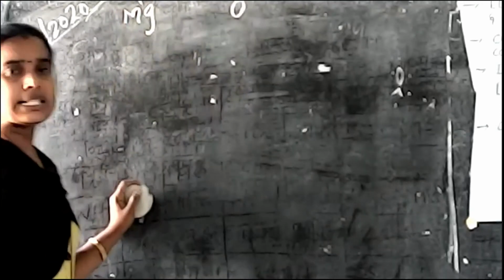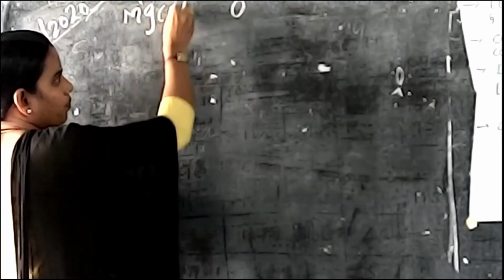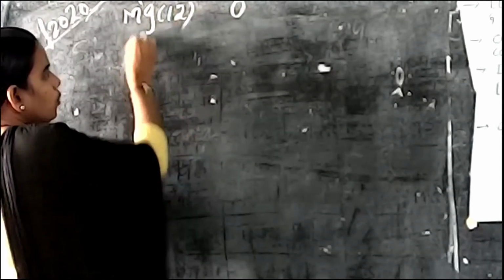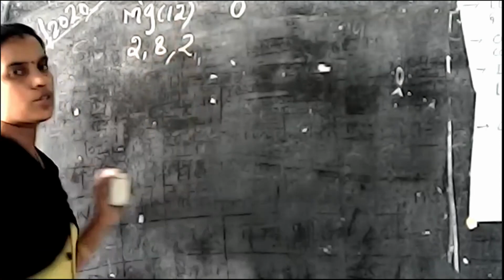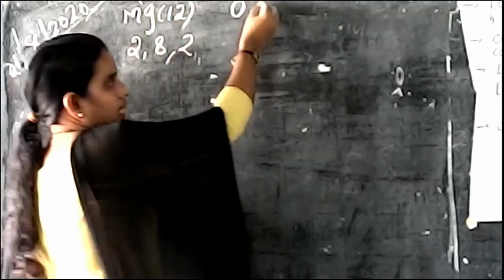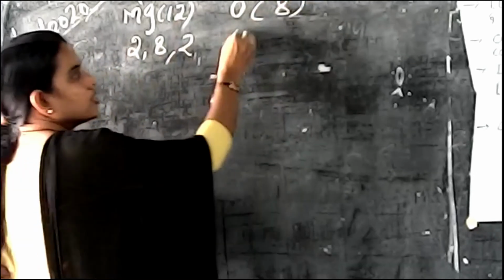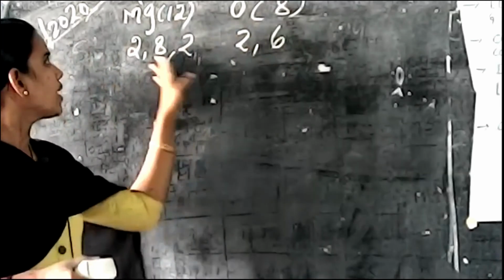So what is the atomic number of magnesium? 12. So how can you write the electronic configuration? 2, 8, 2. Isn't it? So what is the atomic number of oxygen? 8. So how can you write the configuration? 2, 6.